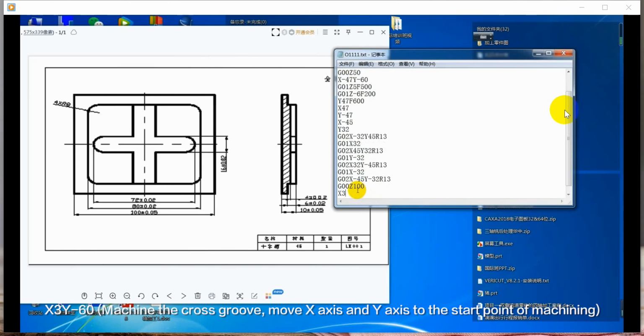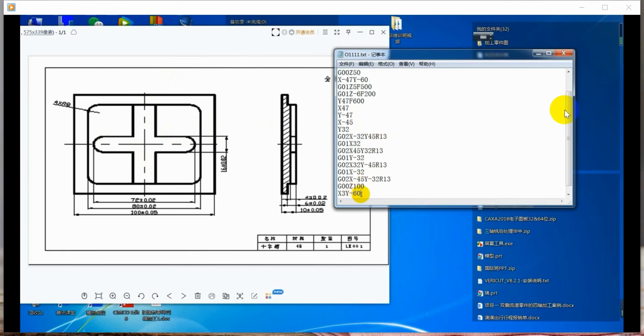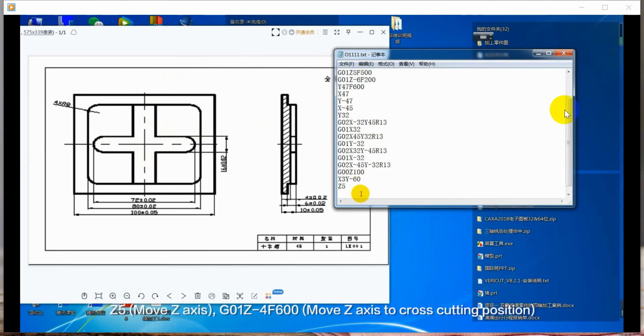X3, Y minus 60. Machine the cross groove. Move the X-axis and Y-axis to the start point of machining. Z5, move the Z-axis. G01, Z minus 4, F600. Move the Z-axis to the cross-cutting position.